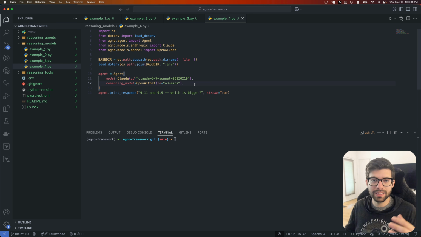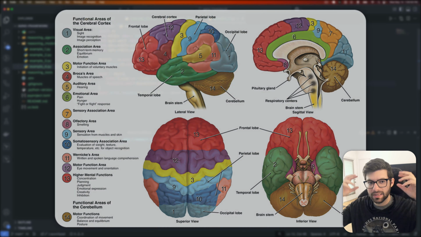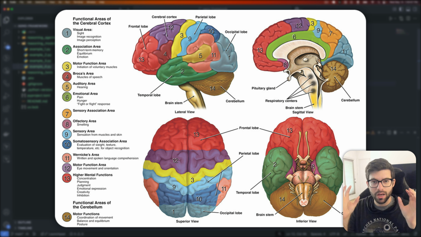The general idea is that not all models are created equally, as I'm sure you already know. In fact, some models are really good at reasoning, where other models are really good at conversation and responding, right? I like to think of it as different regions of the brain. We know about the hemispheres, right- and left-brained people are better at different things.